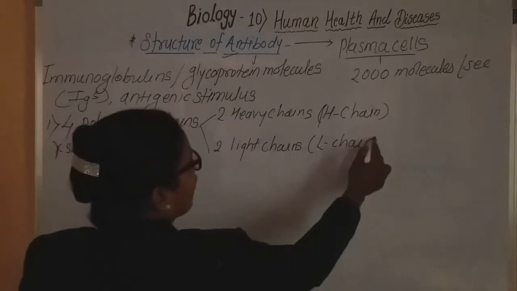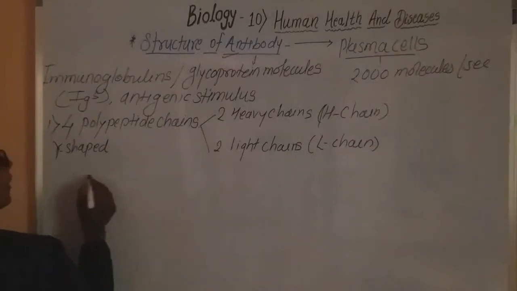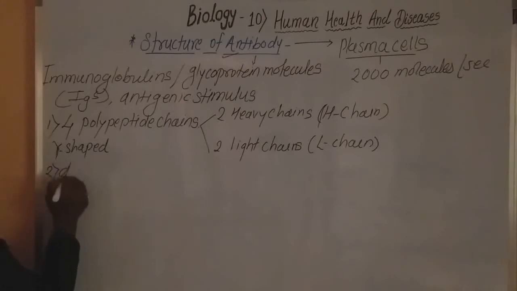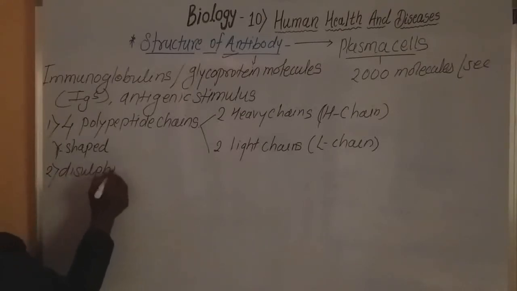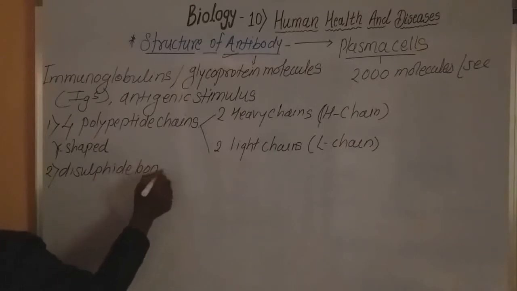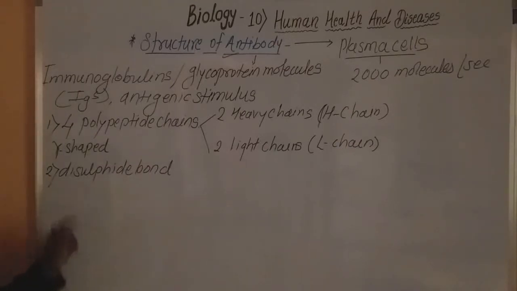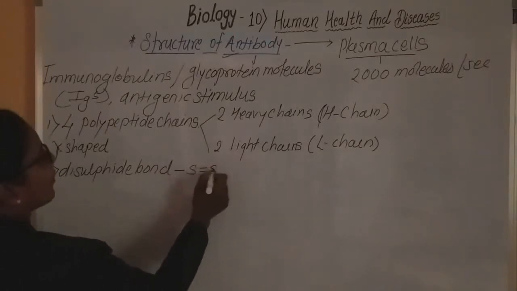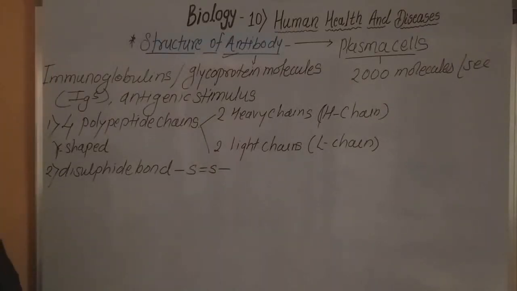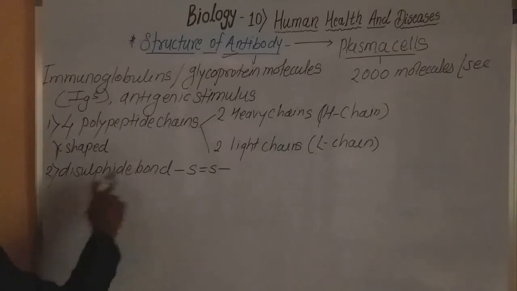Now these four chains are connected with each other with the help of disulfide bonds. These four polypeptide chains, two heavy chains, that is two H chains, and two light chains, are connected with each other by disulfide bonds.